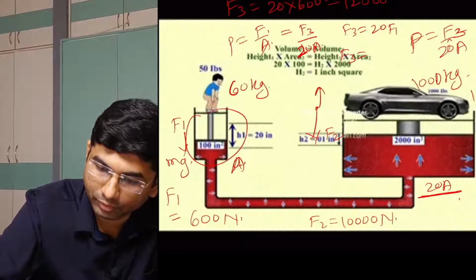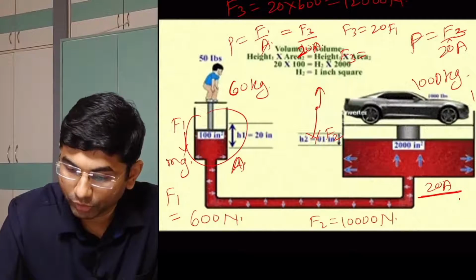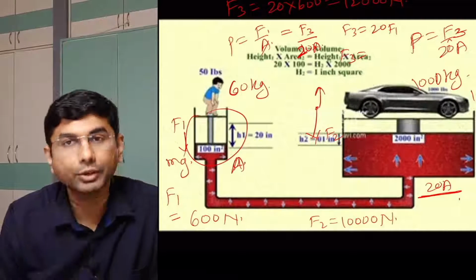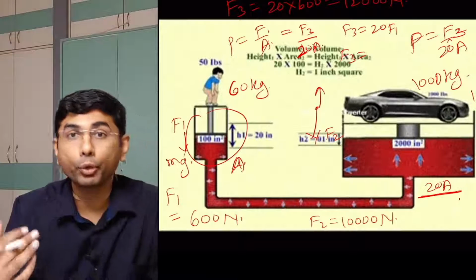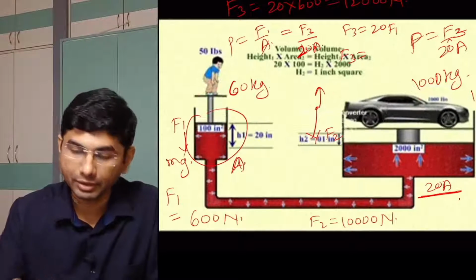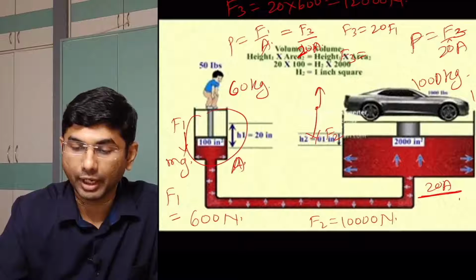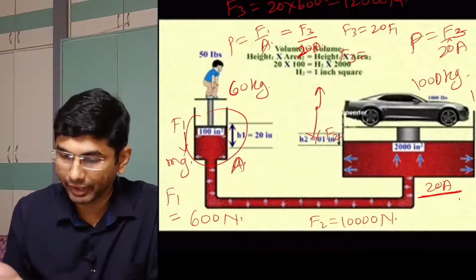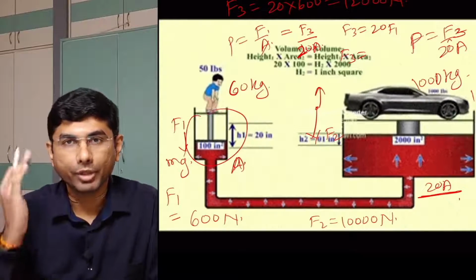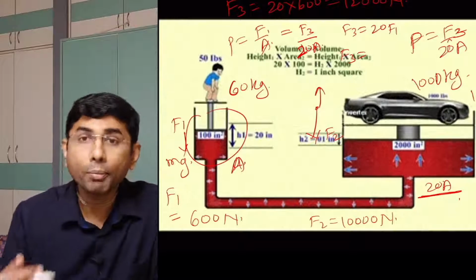12,000 Newton. Now the force which is exerted, F2 value, is 10,000 Newton, and the force which is being produced because of this hydraulic lift is 12,000 Newton, and because of this 12,000 Newton force, the vehicle is getting lifted up. How much will it be lifted up?